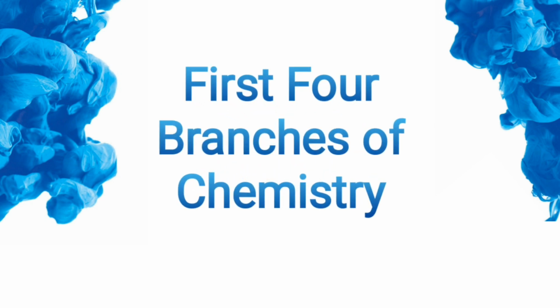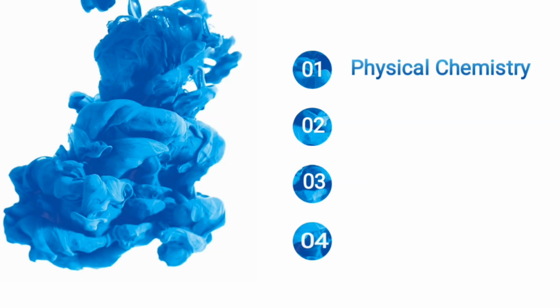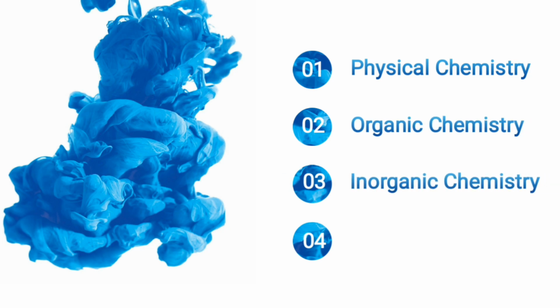My dear student, today we are going to discuss the first four branches of chemistry. Number one, physical chemistry, and the second one is organic chemistry. Third one is inorganic chemistry, and fourth one is analytical chemistry.